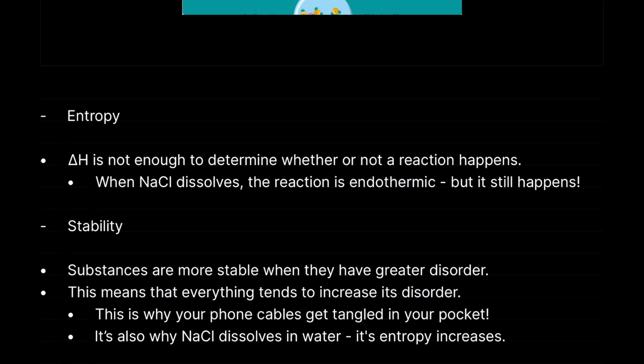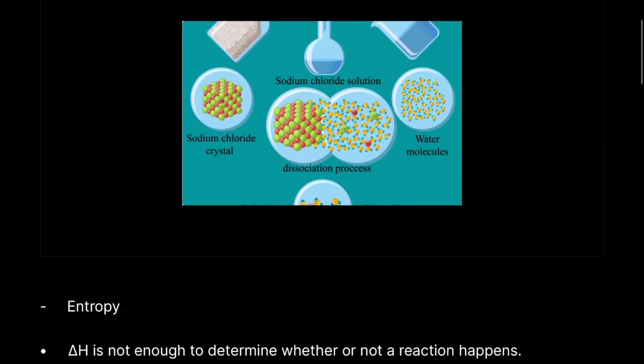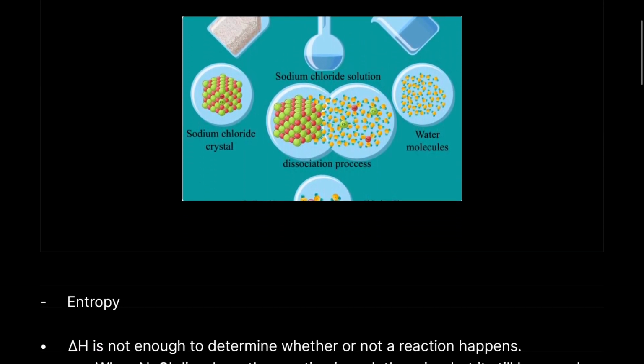For example, when sodium chloride dissolves, the reaction is endothermic. You'd expect the reaction to be exothermic because the sodium and the chloride ion would react with the respective atoms on the polar water molecule.